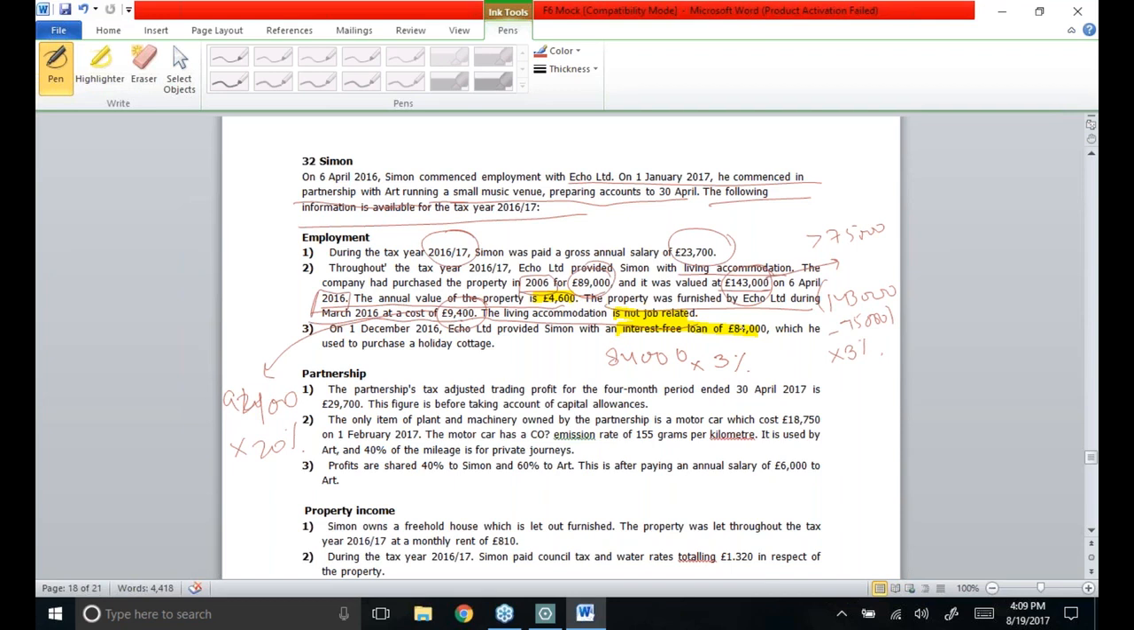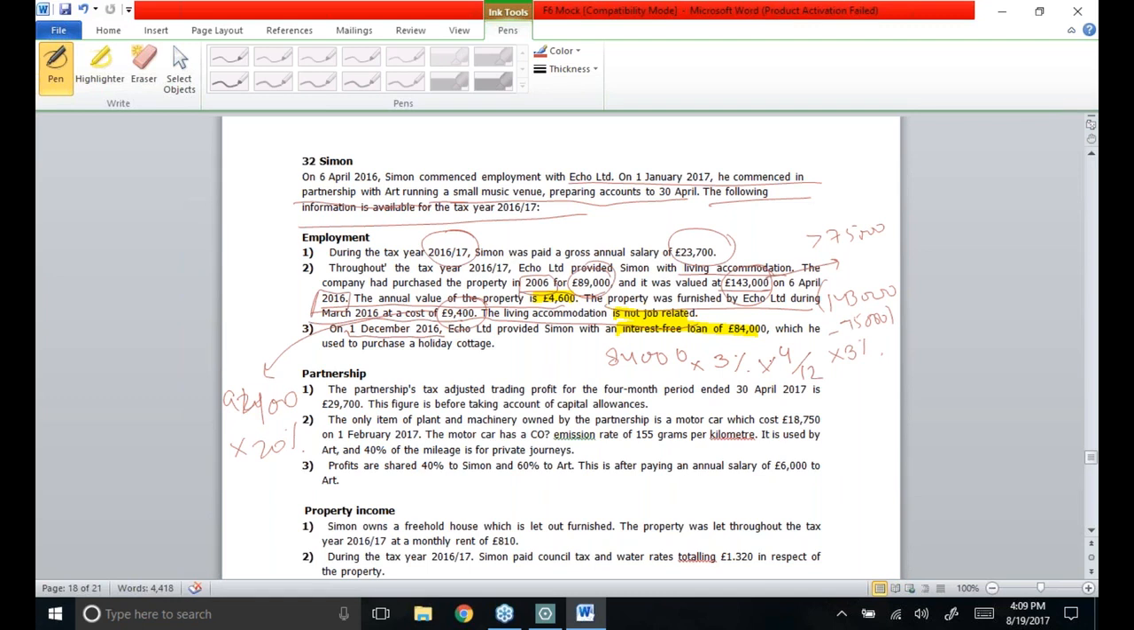Currently he is paying nothing because it is an interest-free loan, and the loan has been taken for just 4 months. Keep one thing in mind, on 1st December 2016 the loan has been taken up. So December, January, February, March, it's 4 months and 5 days. Days should be ignored. I'll be taking the benefit for just 4 months.